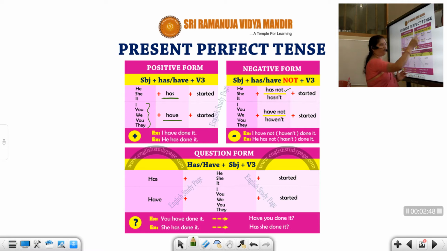So that becomes a negative form. But when you come to the interrogatives, I've told you has is going to become the interrogative word, and then the subject starts. So you can see here, has he started, has she started, means these words will come in the middle and these words will go that side. That's all. So for positives and for negatives it will be the same.